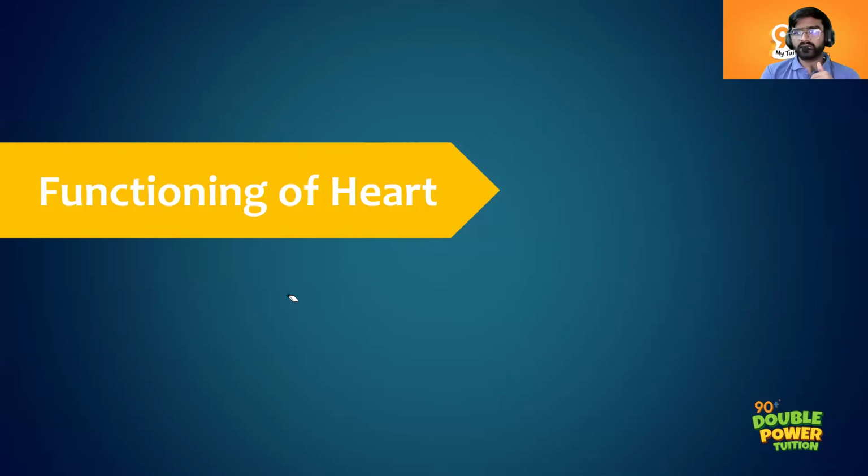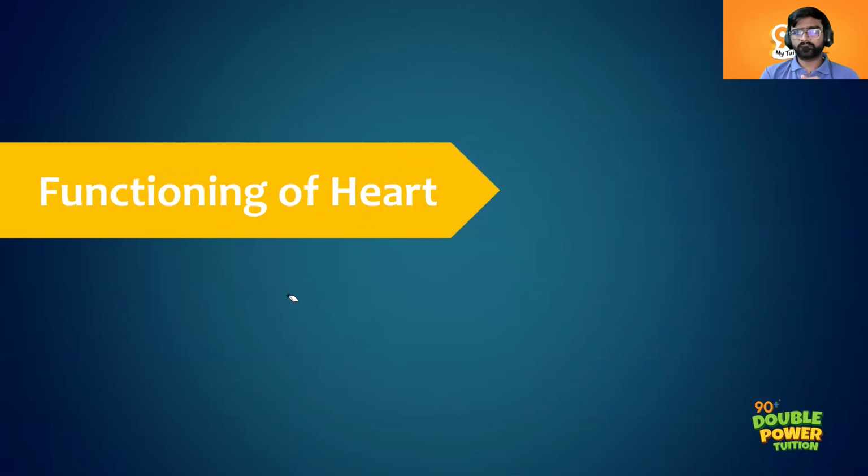Right atrium. From the right atrium, through the tricuspid valve, not the mitral valve, they will reach the right ventricle. Very good. Right ventricle. From the right ventricle, the pulmonary valve.